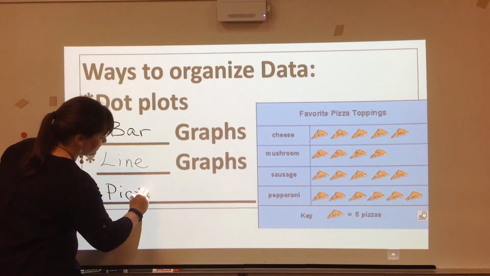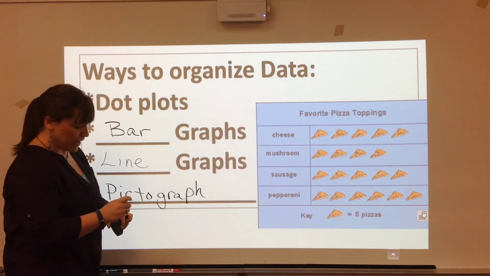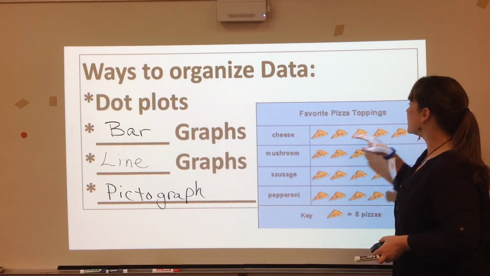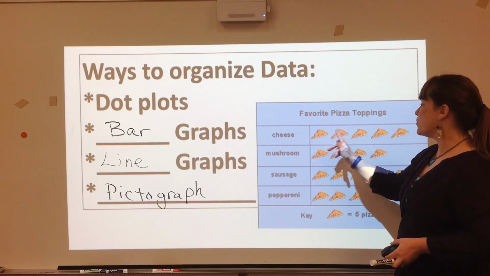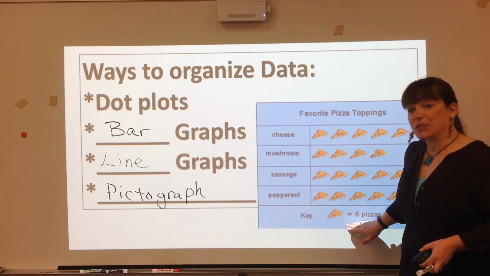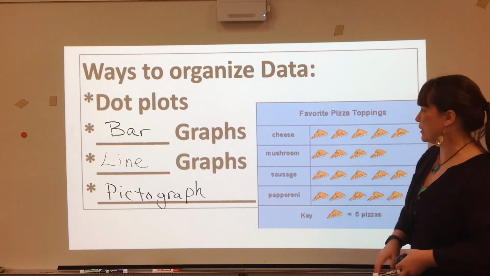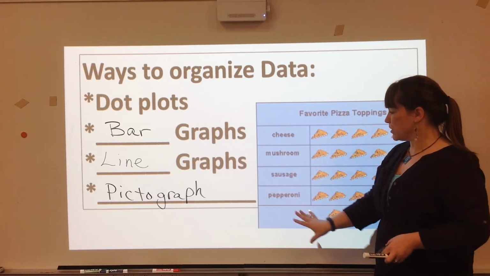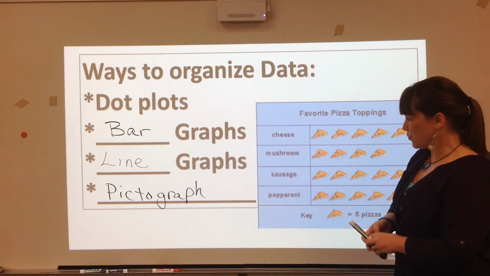These are always fun because the data is represented by a picture. So how many people liked cheese on their pizza as their favorite topping, and then you count the pizzas, and then oftentimes there's a key so that one of the pizzas equals 5, so that's important to note. And when you read a graph, you're going to want to pay attention to the title and the options and all of that stuff, which we'll get into more later.